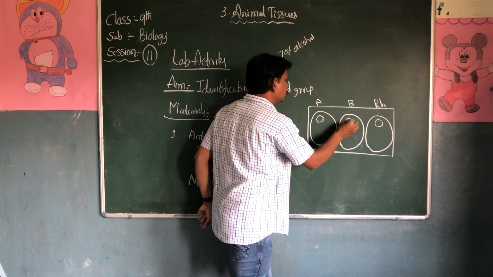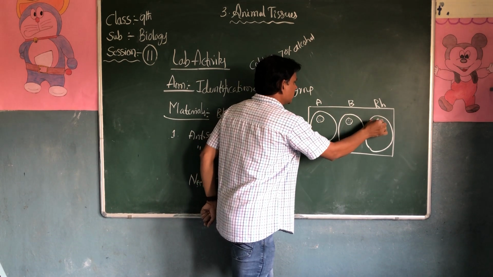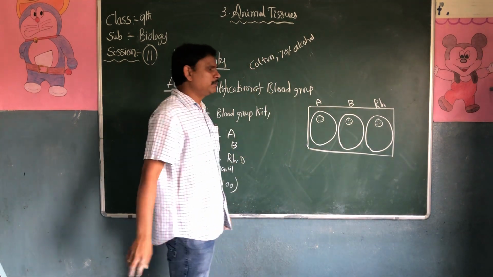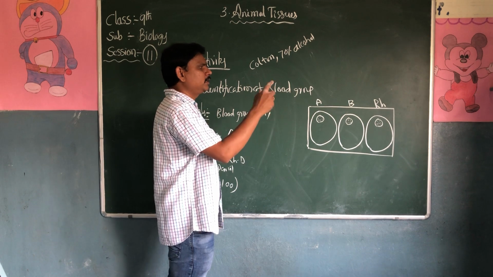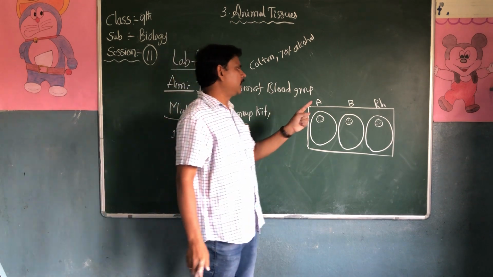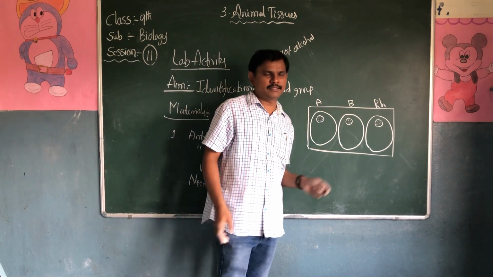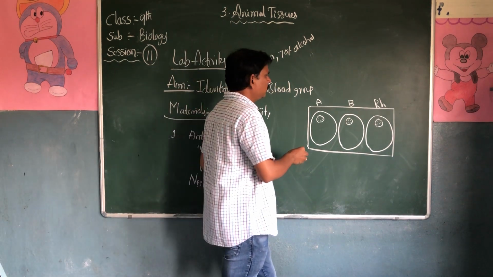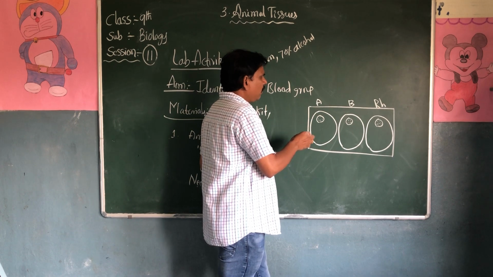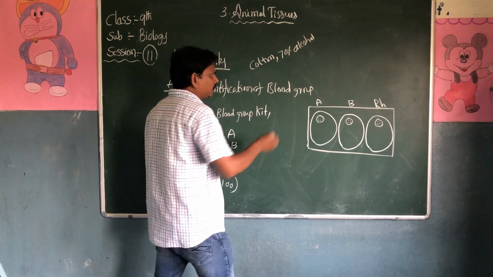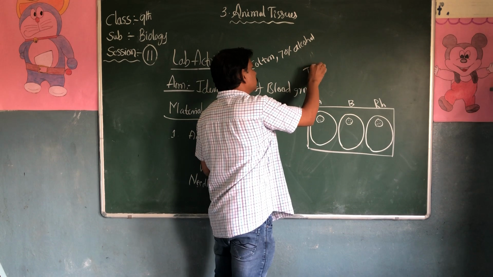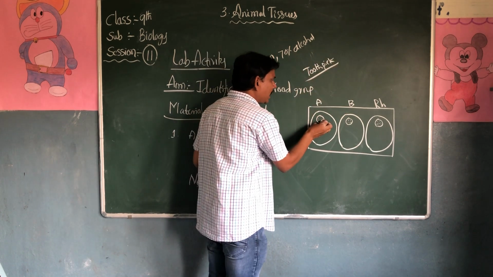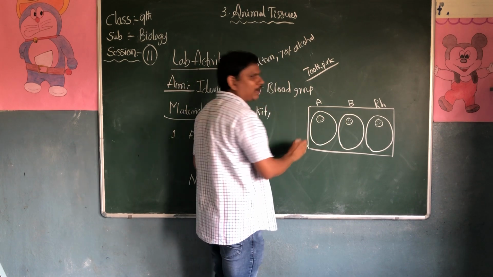So we are not supposed to touch the sera. What happens after adding the blood on circle A, circle B, circle C, with anti-A sera, anti-B sera, and RH sera? Now take a toothpick. We should mix the blood and anti-A sera properly.